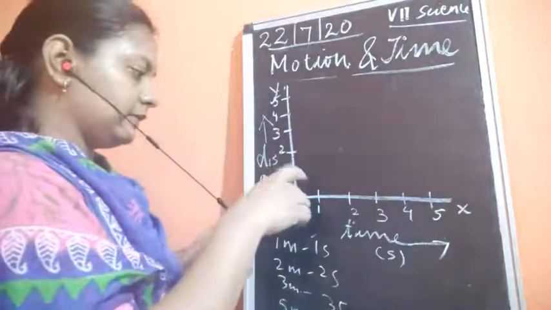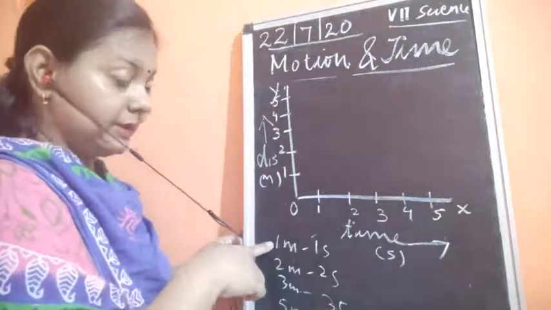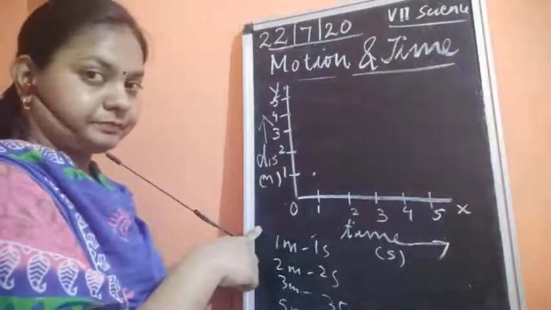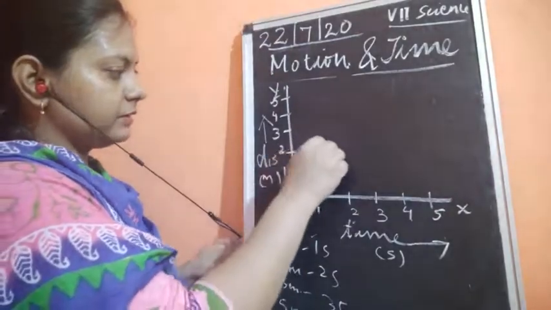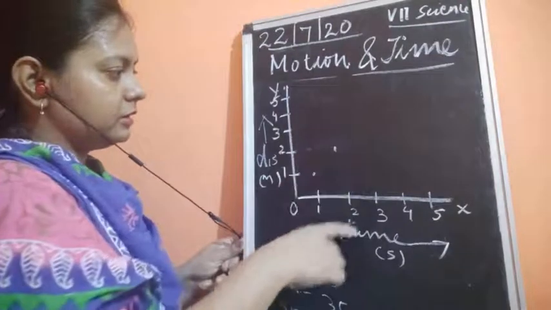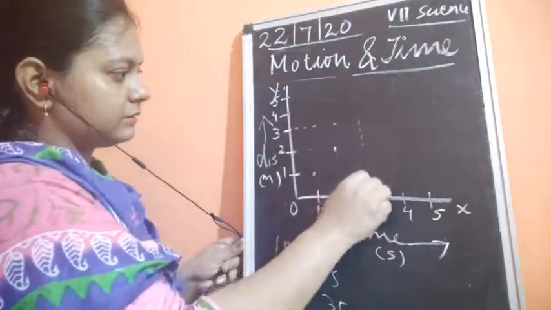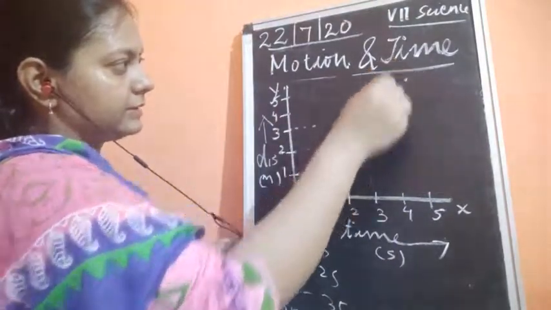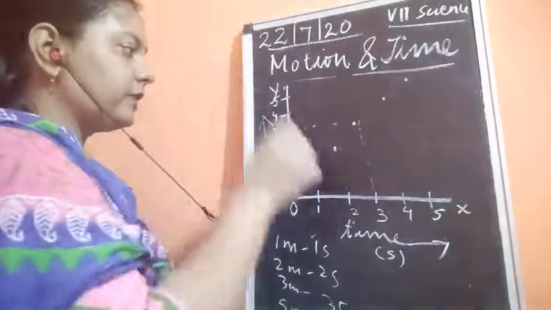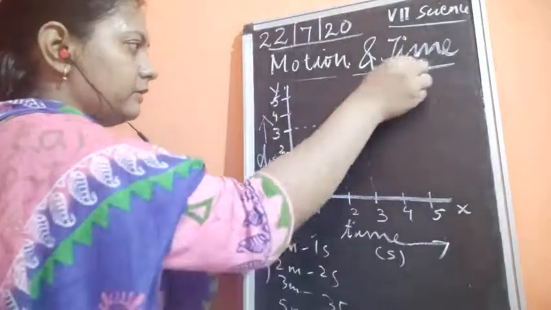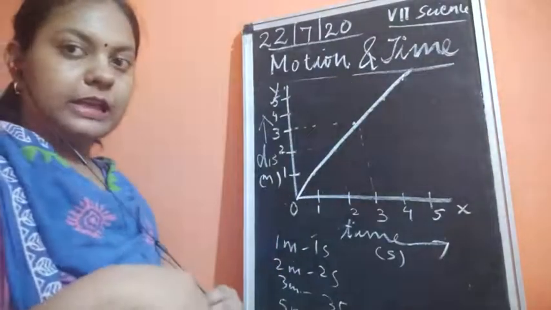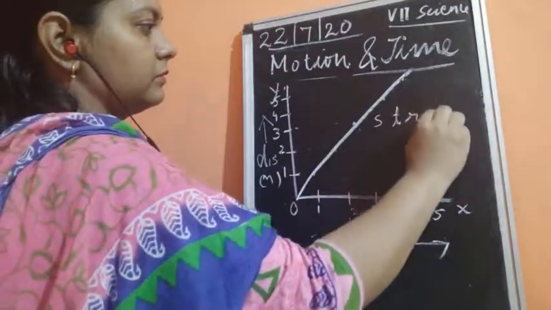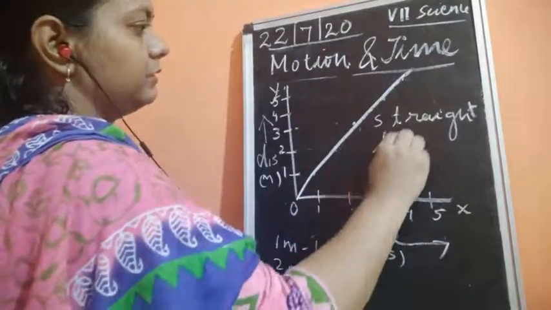The first reading says 1 meter in 1 second, so we'll get a point somewhere here. Next, 2 meters in 2 seconds, then 3 meters in 3 seconds here, 4 meters in 4 seconds here, and 5 meters in 5 seconds here. Now if we draw the line, we can see that we get a straight line.